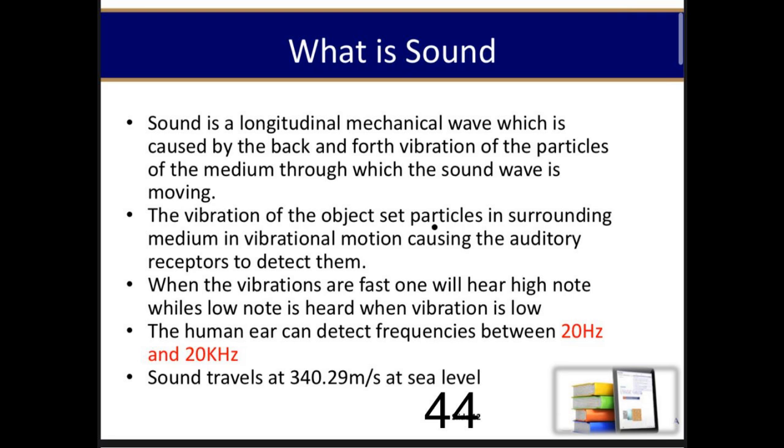The vibration of the object sets particles in the surrounding medium in vibrational motion, causing the auditory receptors to detect them. When the vibrations are fast, one will hear a high note, whilst when vibration is slow, a low note is heard. The human ear can detect frequencies between 20 Hz and 20 kHz. Sound travels at 340.29 meters per second at sea level.